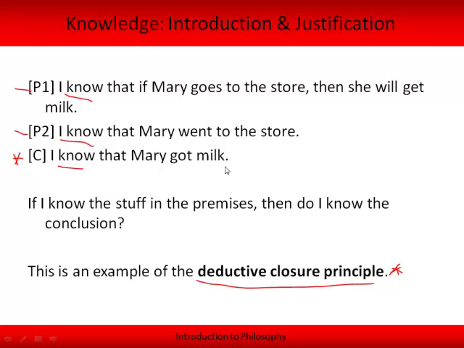Why is that principle correct? It's actually pretty straightforward. It just breaks down into three parts.